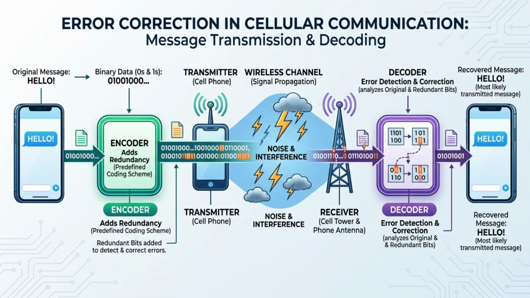Physically, consider sending a text message through a cellular network. Before the message is transmitted, the communication system passes the binary data through an encoder. Extra redundancy is added according to a predefined coding scheme. As the signal travels through the wireless channel, some bits may be affected by noise. At the receiving phone, the decoder analyzes both the original and redundant bits to determine the most likely transmitted message.